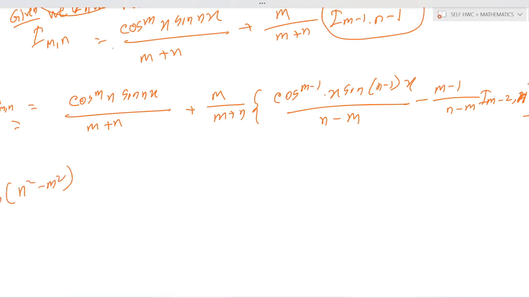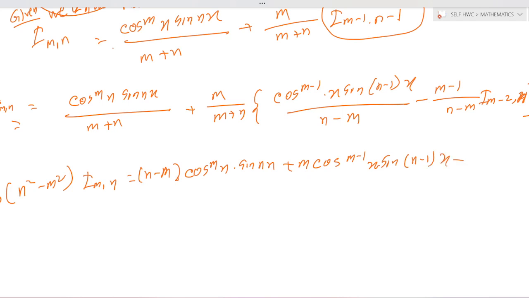This implies that (n square minus m square) I(m,n) is equal to (n minus m) into cos^m x sin nx plus m into cos^(m minus 1) x sin (n minus 1) x minus m into (m minus 1) I(m minus 2, n).